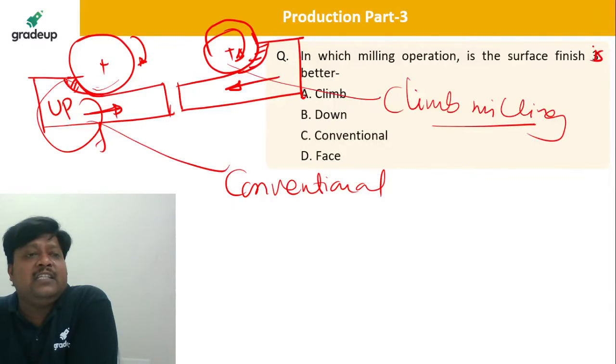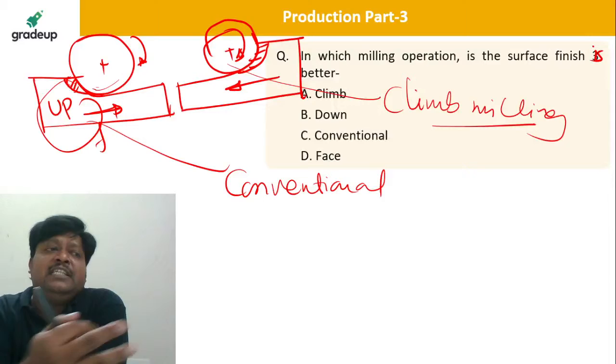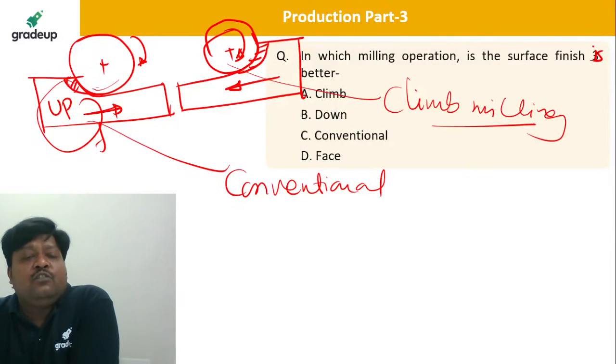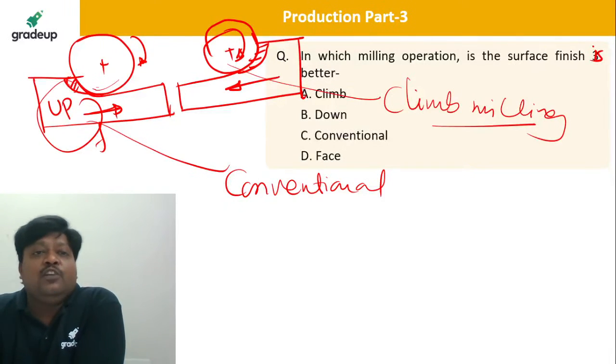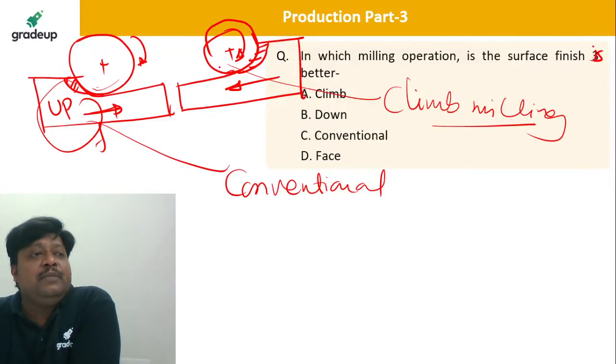At the last we get the chip, and that chip moves on the already finished part. That is why the surface finish is destroyed, meaning it is poor in up milling. But in down milling it is better, because at the initial beginning we get the chip, so at the end we have very minimum thickness.